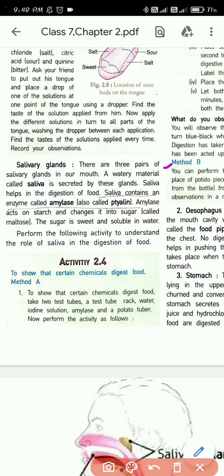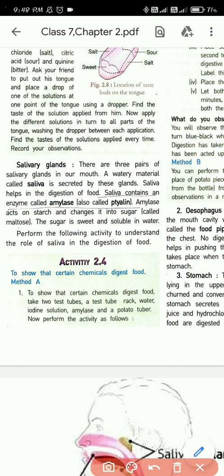Now underline this line. Saliva contains an enzyme called amylase, also called ptyalin. So what does amylase do? It acts on starch and changes it into sugar called maltose. So what is the sugar that amylase is converted to? It's known as maltose. Understood?